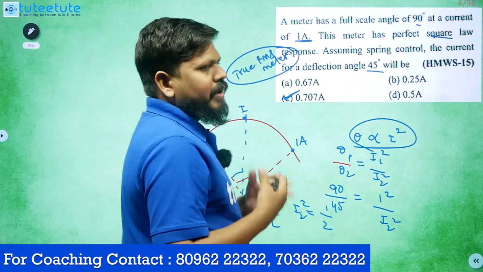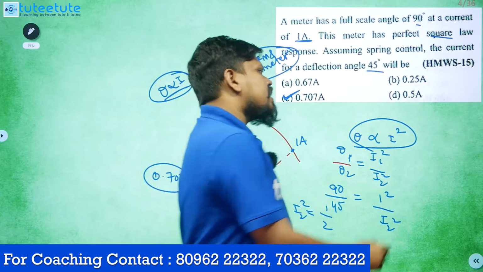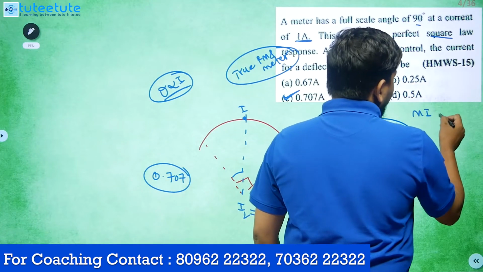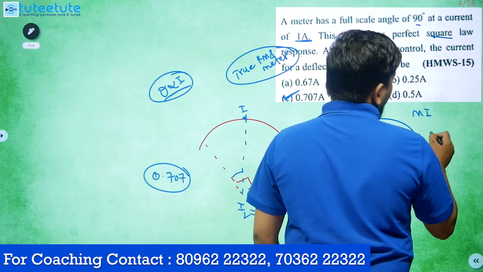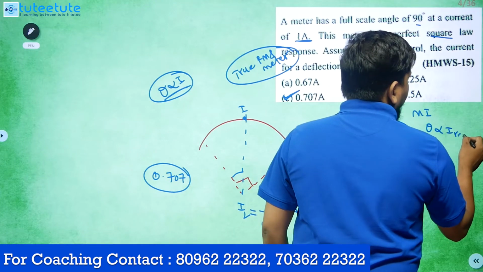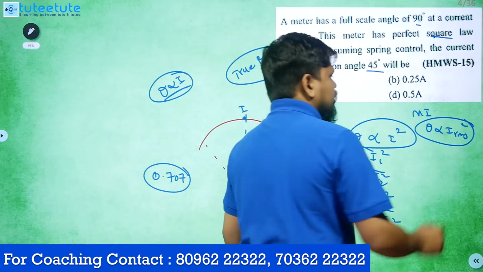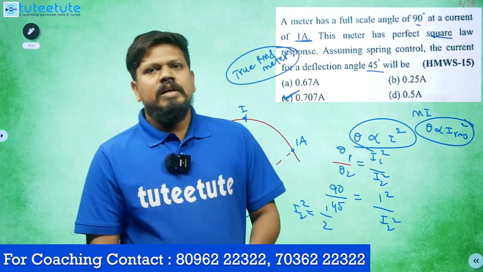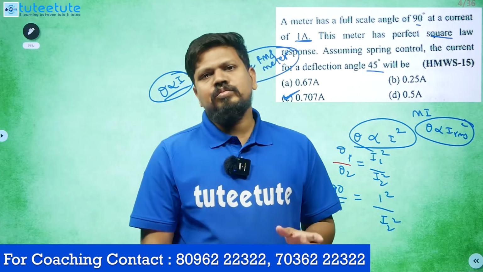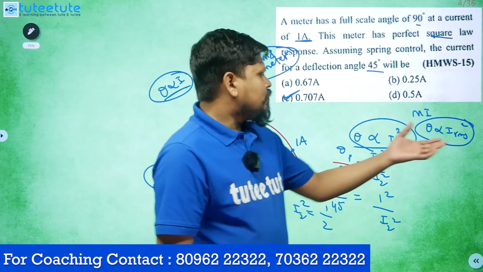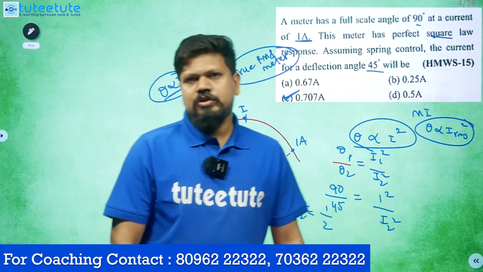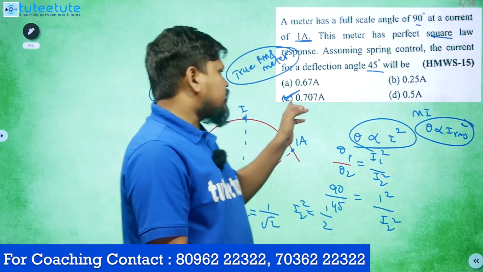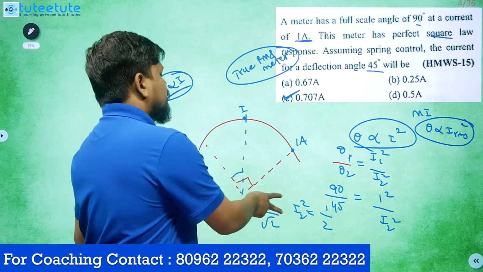Generally, for the moving iron type of instrument, while studying it, we considered theta proportional to I_RMS squared. This is what we have understood. Here we have just assumed dL by d theta, which is why we got more errors in the moving iron type of instrument. Anyway, the answer for this question is 0.707.